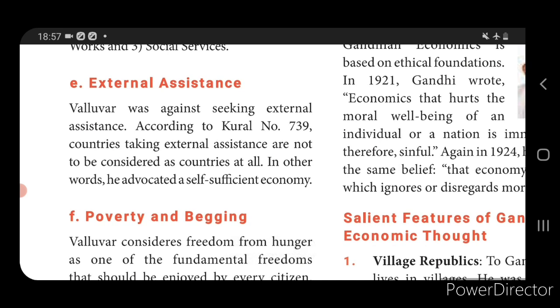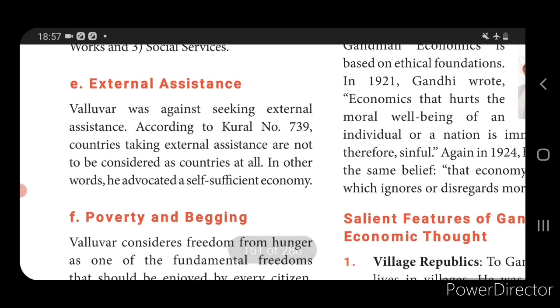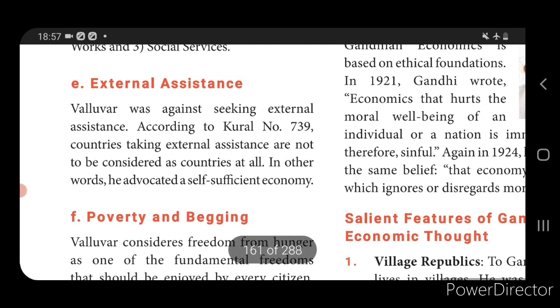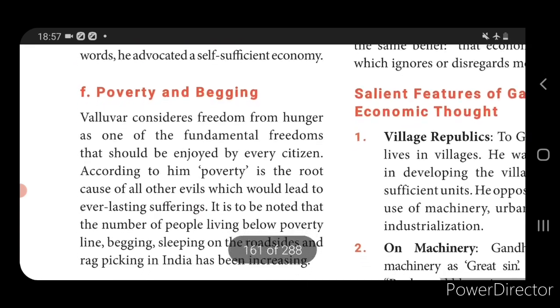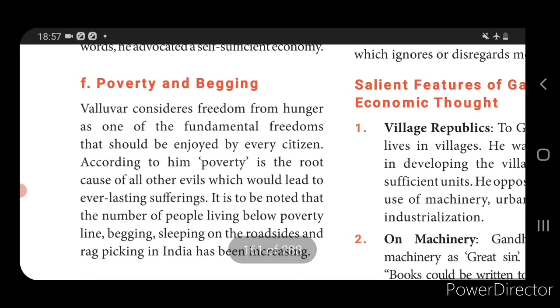So we have to be self sufficient. So we have to bring a self sufficient economy. Then next one, poverty and begging. So Valluvar considered freedom from hunger as one of the fundamental freedoms. That is, he explained about poverty. So poverty is one of the most important causes and evils in an economy.